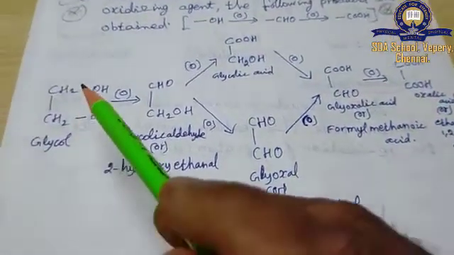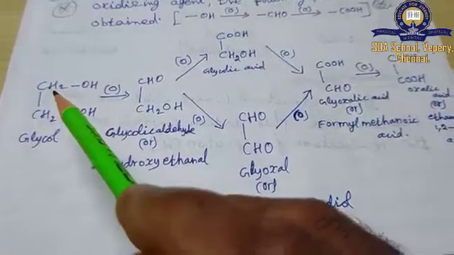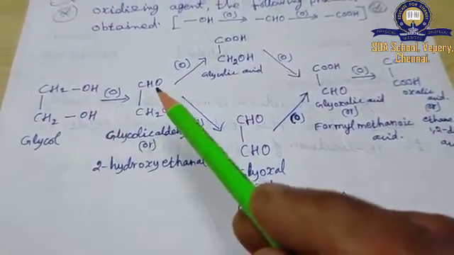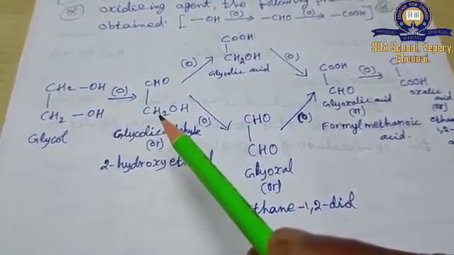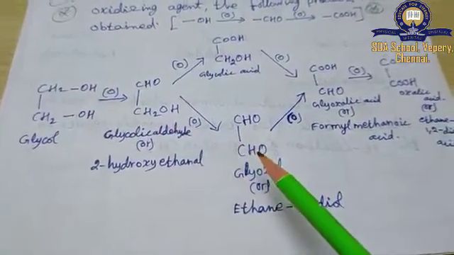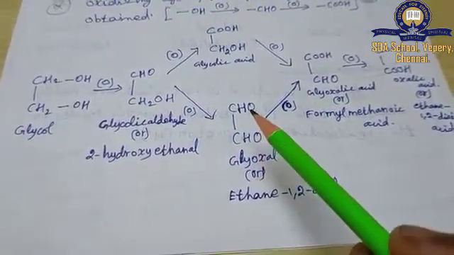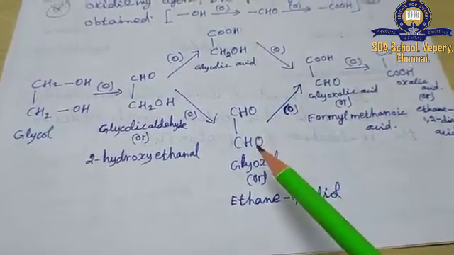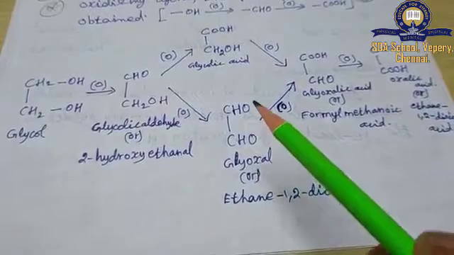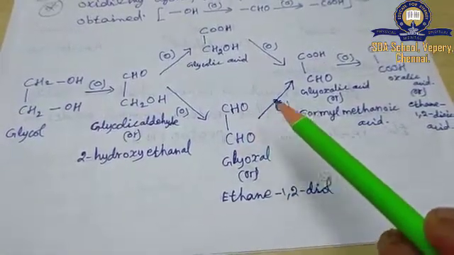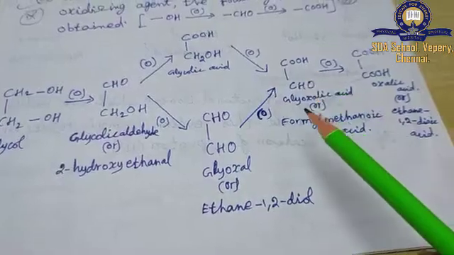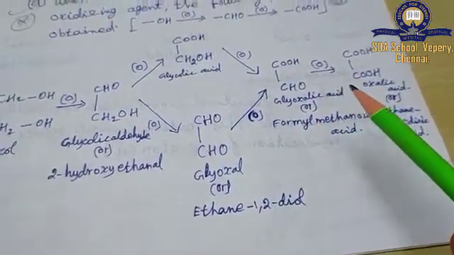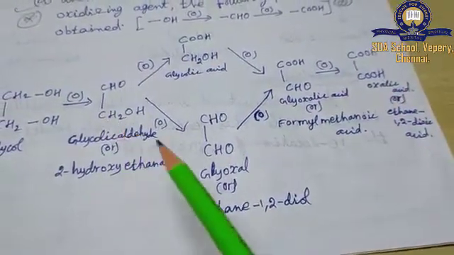The second type, one after another. First the C1 carbon is oxidized to get aldehyde. Then the C2 carbon is oxidized to get CHO, that is the aldehyde group. So now both are in aldehyde group formation. Next, oxidation takes place again on the C1 carbon to form the carboxylic acid group. Next oxidation takes place at C2 to give the COOH group. So this is another way.